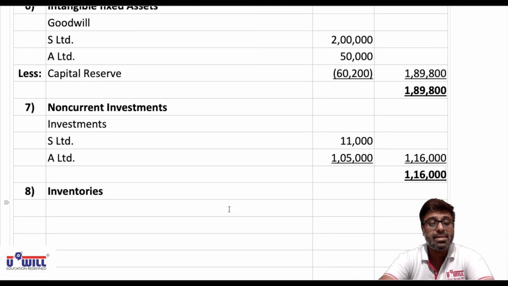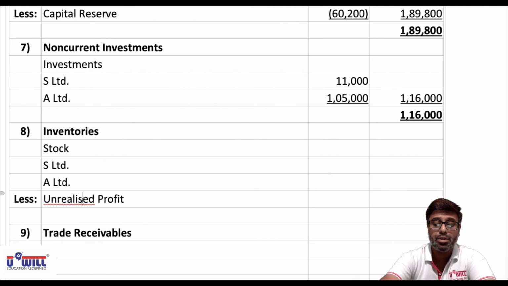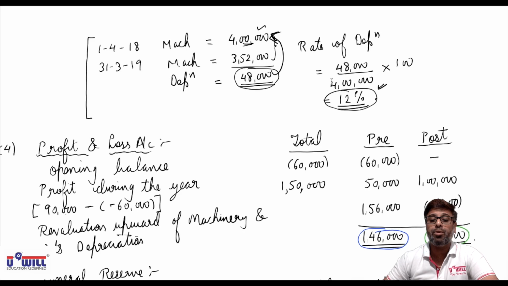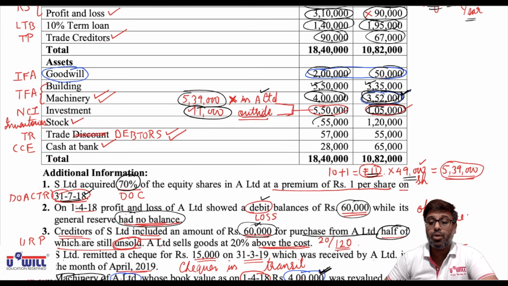Then inventories, that is stock. Now in stock again we will have holding company S Limited's stock, subsidiary company A Limited's stock, and from the stock we have to minus unrealized profit. Okay, from the stock we have to minus unrealized profit. So see in the balance sheet, first of all, what is stock of holding and subsidiary company? 55,000 of holding company and 1,20,000 of subsidiary company.